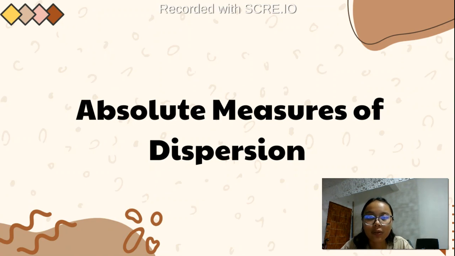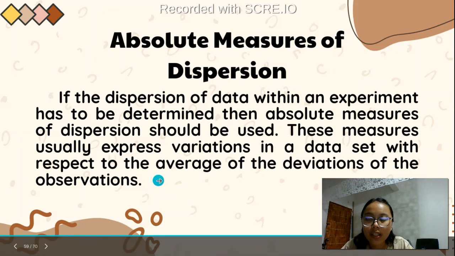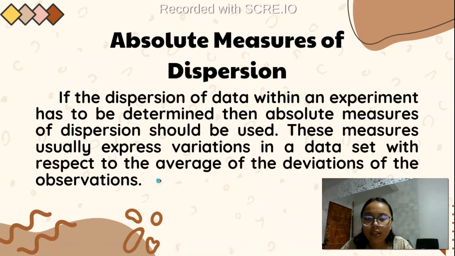In absolute dispersion, it says here that if the dispersion of data within an experiment has to be determined, then absolute measures of dispersion should be used. These measures usually express variations in a dataset with respect to the average of the deviation of the observation. So here it only focuses on one unit, and under this absolute dispersion are the range, variance, and standard deviation.